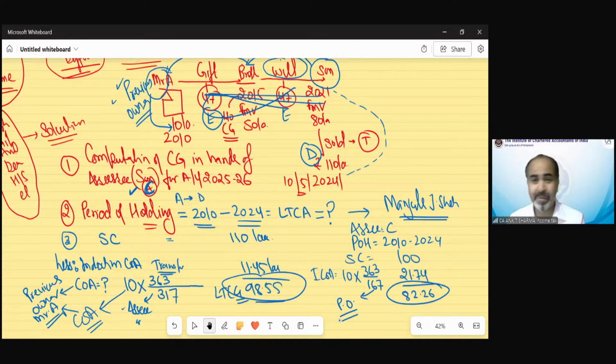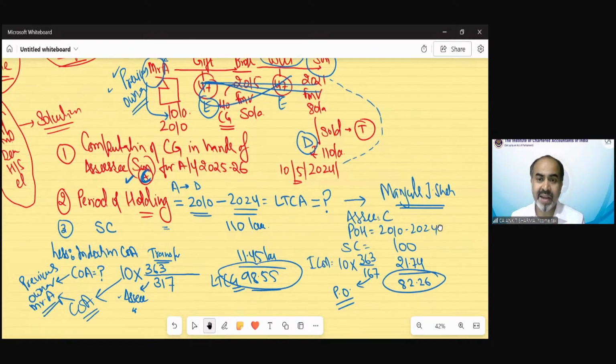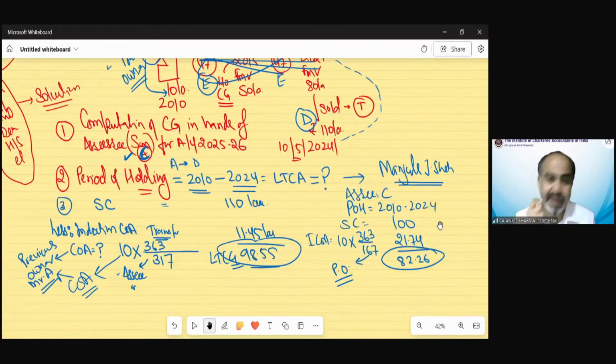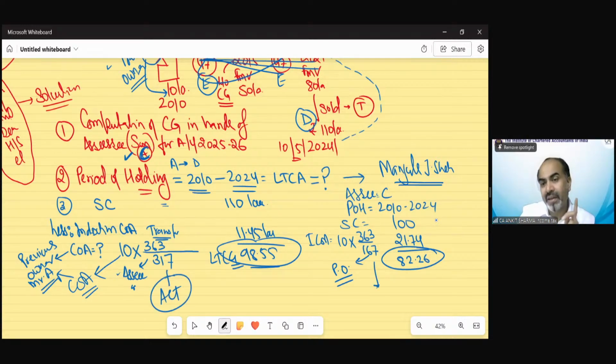Now the problem that remains is this: the Act does not change the formula yet. In the Act, it has been specifically stated till now that the index of the assessee should be taken. So the Act is saying we need to take the 2017 index, and this case law judgment is saying we need to take the previous owner index. So for the benefit of the assessee, this needs to be followed. But the Act does not change it yet.